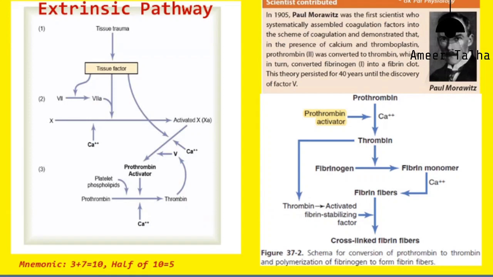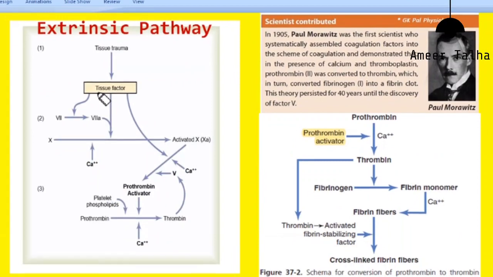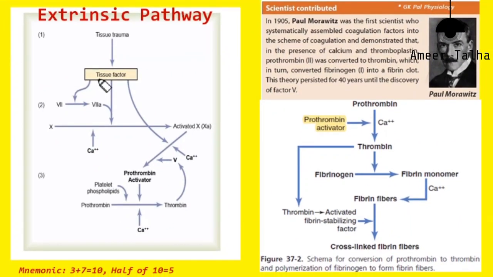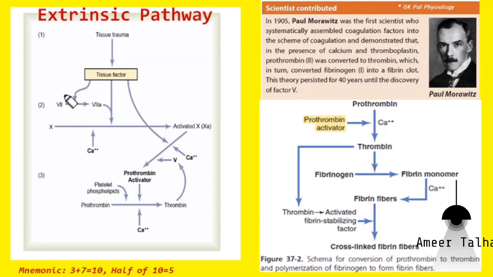Now this is taken from your textbook. So the extrinsic pathway starts with tissue trauma. Tissue trauma will activate the factor 3. Tissue factor is factor 3. Activation of factor 3 will cause activation of factor 7, followed by activation of factor 10. The small a indicates the active form.